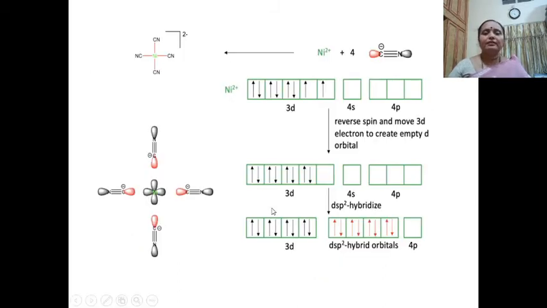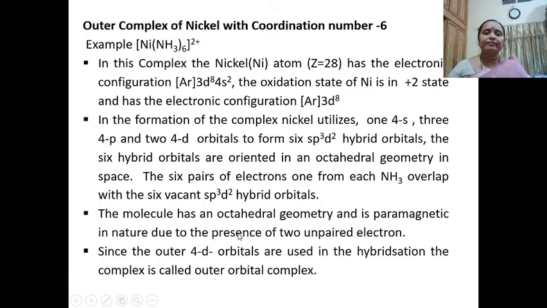So we can just see how the complex is going to be formed. Nickel with 4 cyano groups. Here these are the electrons in the nickel 2+ state. It has lost the electrons in the 4s orbital. These two electrons are forced to be paired up, and it undergoes dsp2 hybridization. These are the dsp2 hybrid orbitals, and the complex is going to be a square planar complex.